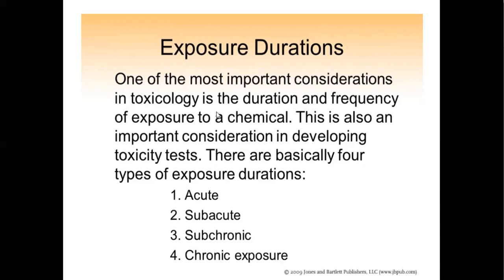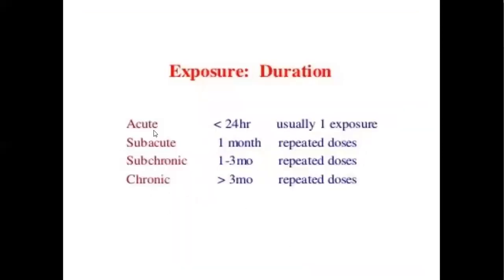One of the most important considerations in toxicology is the duration and frequency of exposure to a chemical. This is also an important consideration in developing toxicity tests. There are basically four types of exposure durations: acute, subacute, subchronic, and chronic. It depends upon the time period. Acute is less than 24-hour exposure. A repeated dose of 1 month is subacute, a repeated dose of 1 to 3 months is subchronic, and a repeated dose of more than 3 months is considered chronic.